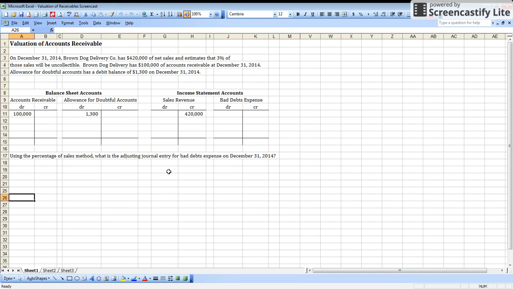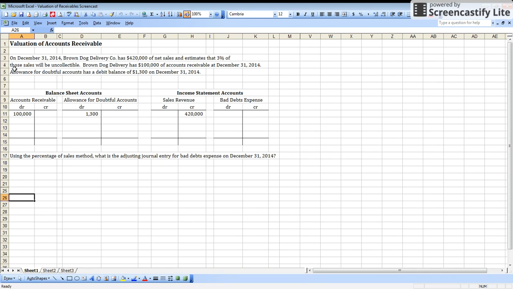Now, when you extend credit to customers, you run the risk that some of those customers simply are not going to pay what they owe you. Uncollectible accounts are a risk inherent in doing business. It's a normal part of doing business. But as accountants, we do need to take this into account.